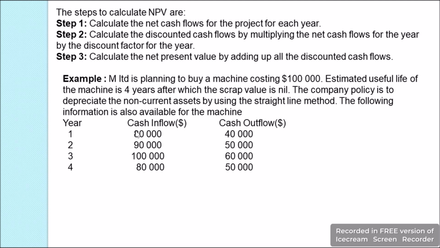Year 1, we have the cash inflow of $80,000 and outflow of $40,000. In year 2, we have the inflows of $90,000 and an outflow of $50,000. Then in year 3, we have the cash inflows of $100,000 and the cash outflows are $60,000. In year 4, we have the cash inflows of $80,000 and the cash outflows of $50,000.